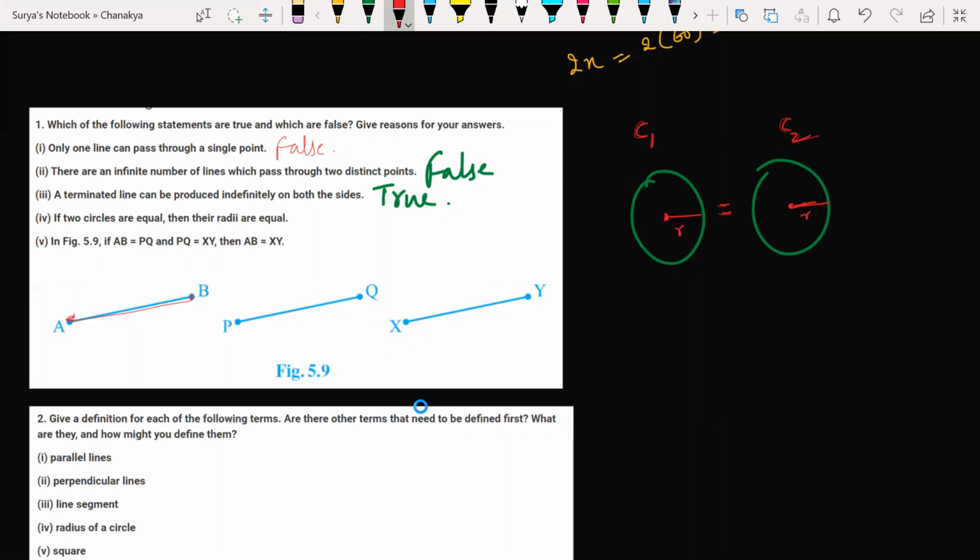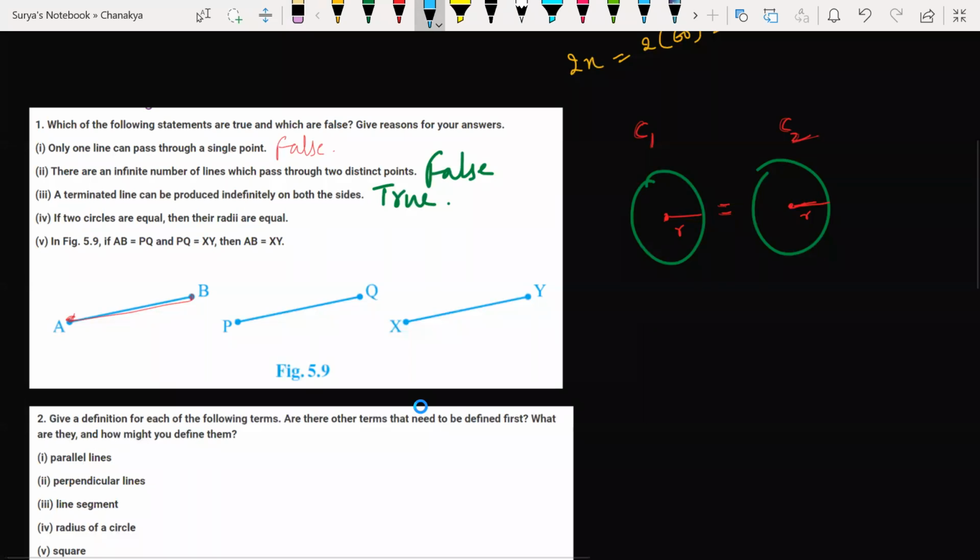What is the reason? The radius and the circumference are important. The circumference of both circles and the center of both circles are also coinciding. Look at this here. Now this is my circle 1. If I take circle 2 and keep it on circle 1, I will get the same measurement. Getting my point?